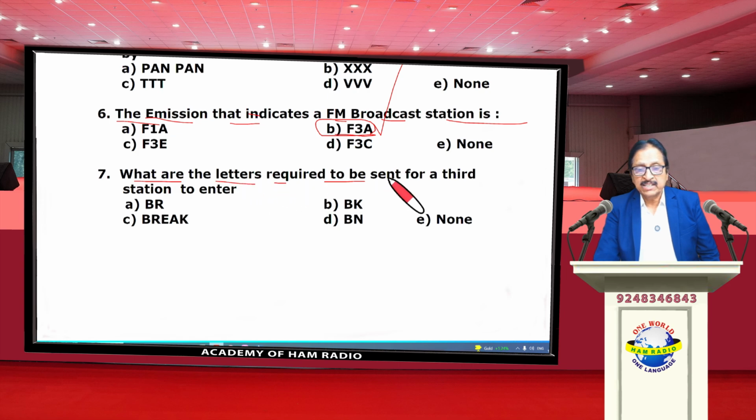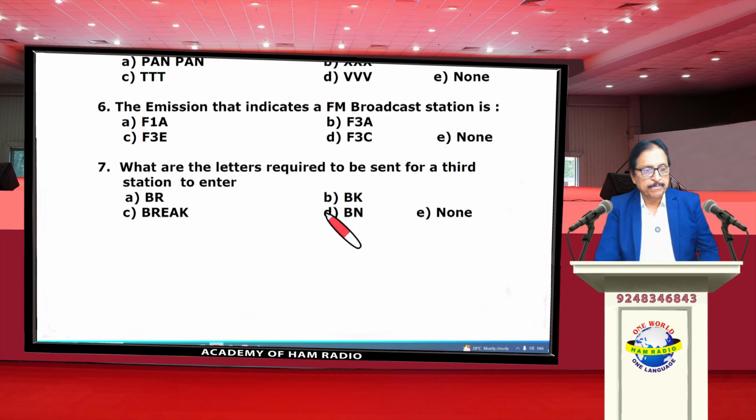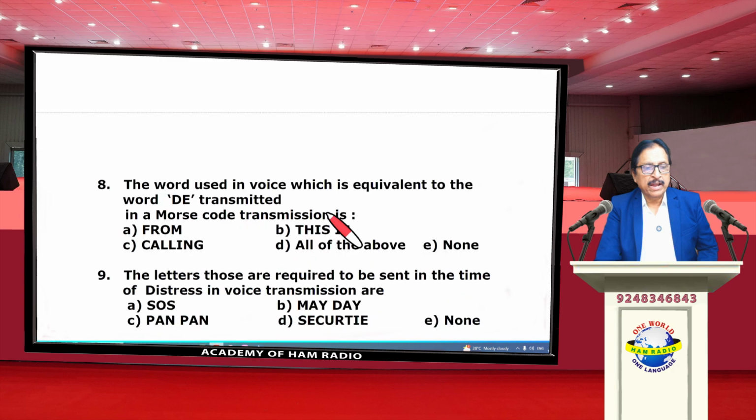What are the letters required to be sent for a third station to enter? If they ask what the word means, the answer would be break. But they have clearly mentioned the letters required to be sent for a third station to enter. Here in this case, the correct option is BK. Bravo is the answer.